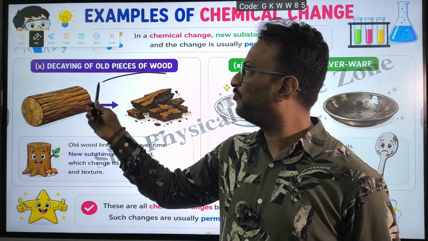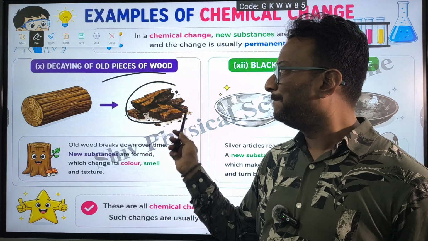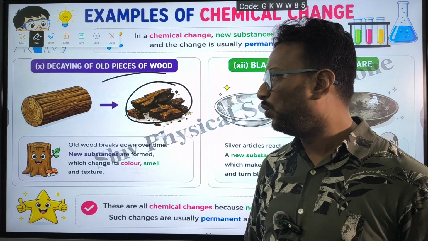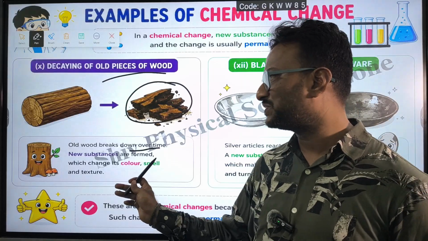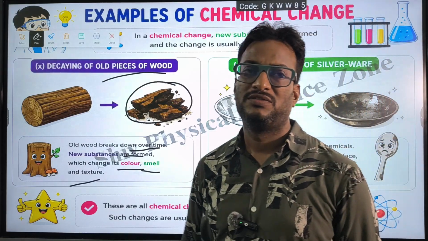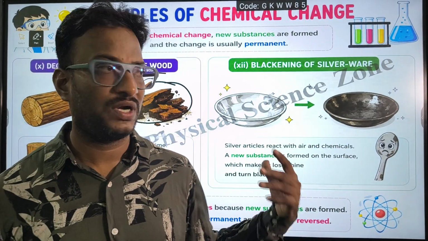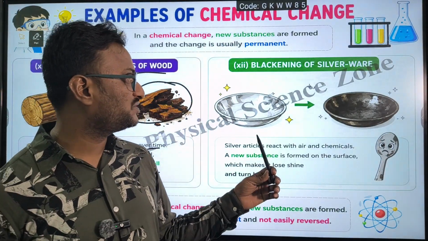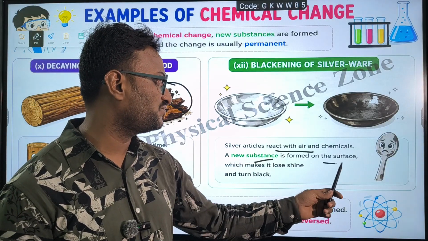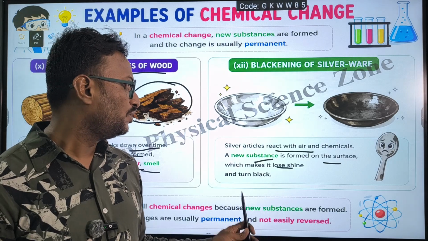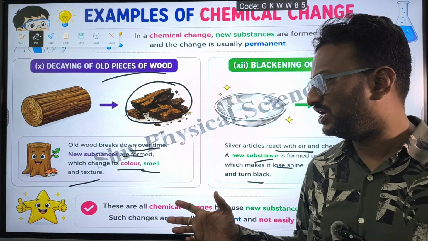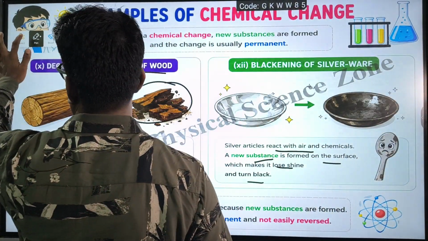Next, decaying of old pieces of wood. If we keep the wood as it is for a few years, 20 to 30 years, old wood breaks down over time. New substances are formed which change the color, smell and even texture. It requires so many years, maybe 100 to 200 years even. Silver articles, we have already chosen this example. They react with air and chemicals. A new substance is formed on the surface which makes it lose its shine and turn black.